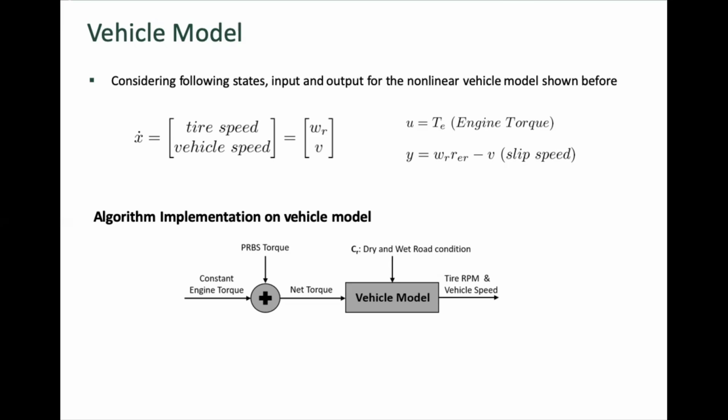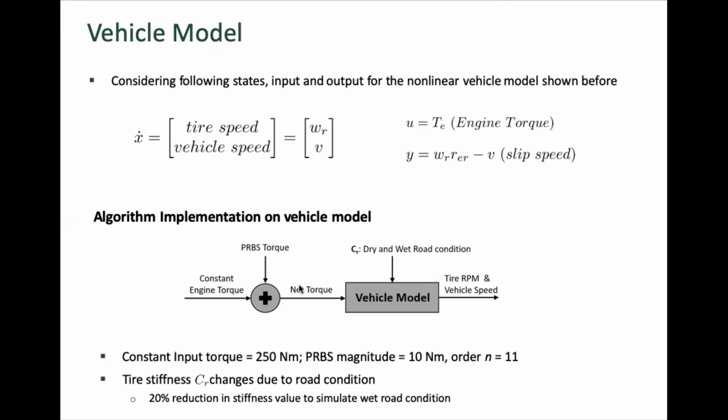In order to implement this approach, first a constant torque is given to the vehicle to achieve a fixed vehicle speed and tire speed. After that, a PRBS perturbation is added to the constant engine torque, and then the desired output is collected. For this work, we have used a constant input torque of 250 Newton meter. The PRBS magnitude is considered as 4% of the total constant torque, which is equivalent to 10 Newton meter. And the order of the PRBS is taken as 11.